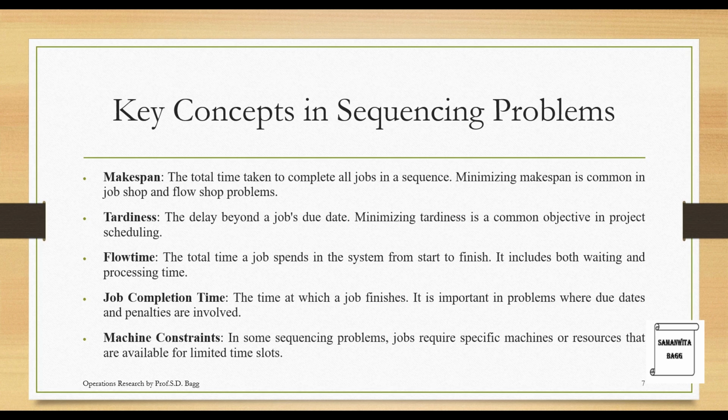Job completion time, the time at which a job finishes. It is important in problems where due dates and penalties are involved. So suppose you have promised a customer to provide the products on a particular due date, but if you are not able to provide, it is possible that there will be penalties involved. Machine constraints: in some sequencing problems, a job requires specific machines or resources that are available for limited time slots. So this is called a machine constraint. The machine will also have its own constraints apart from the other constraints, because it will be available for a particular slot for a particular duration of time.